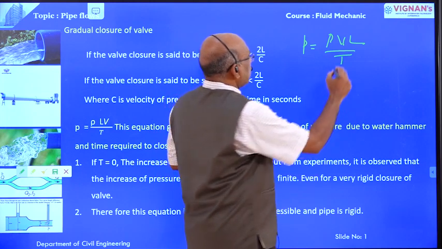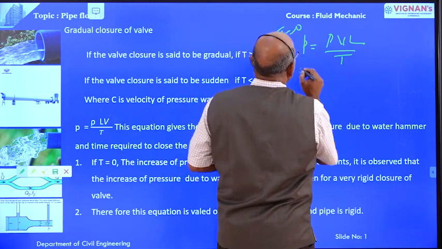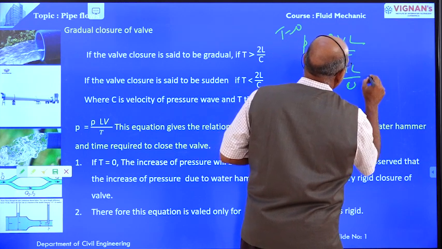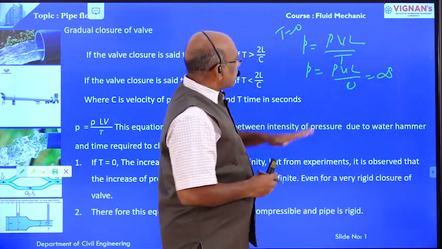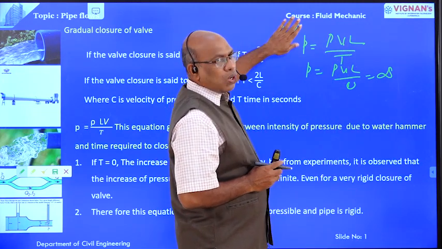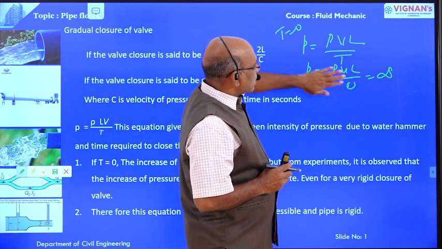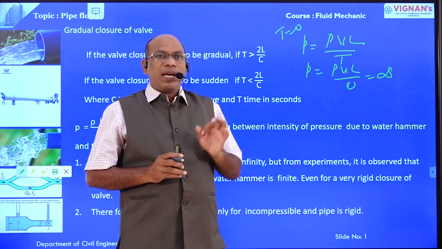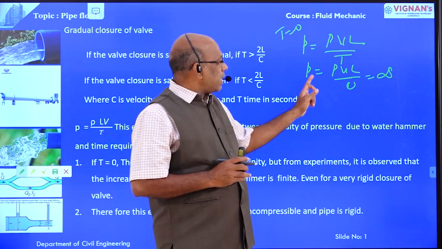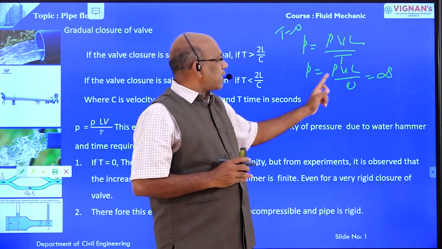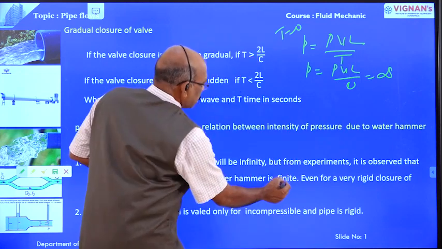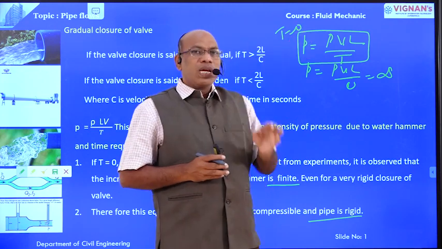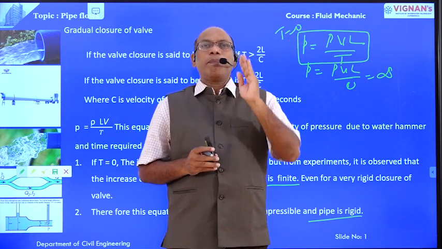Based on this equation, if T is equal to 0, P is equal to rho V L by 0, this is equal to infinity. Based on this equation, if time is equal to 0, the pressure intensity is infinity. But from some experiments, it is concluded that the pressure intensity is not infinity, the pressure intensity is finite. That means this equation is applicable only if the fluid is incompressible and pipe is rigid.